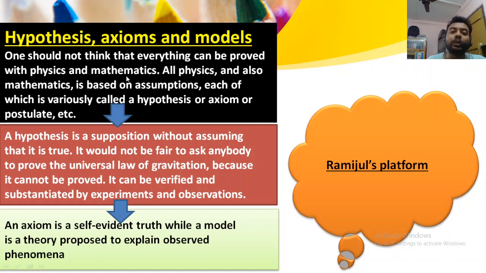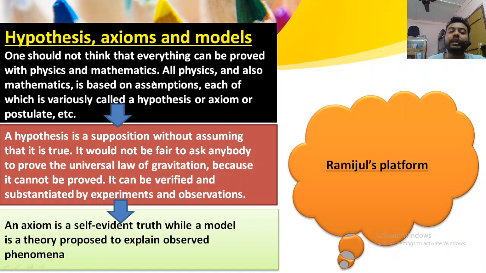It means that we cannot prove each and everything in the universe, in the earth or in the world, right? It means that all physics and also mathematics is based on assumptions, each of which is variously called a hypothesis or axiom or postulate, etc.